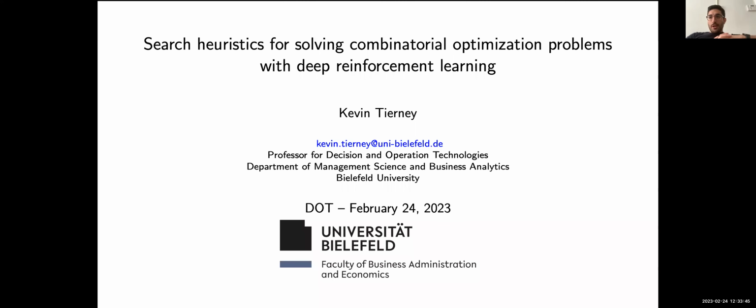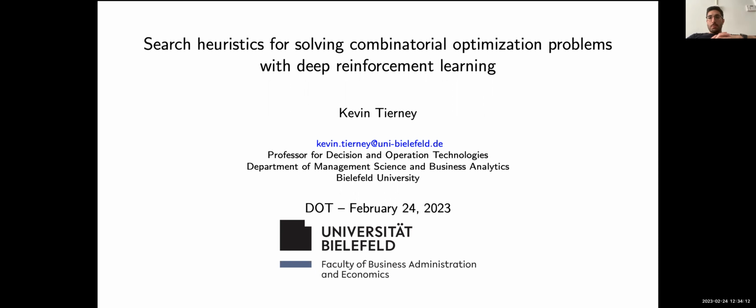For the second machine learning for discrete optimization talk of the day, I'm happy to introduce Kevin Tierney. Kevin is a full professor in decision and operation technologies at Bielefeld University in Germany. He holds a bachelor's from Rochester Institute of Technology and a master's in computer science from Brown, and his PhD is from the IT University of Copenhagen in Denmark.